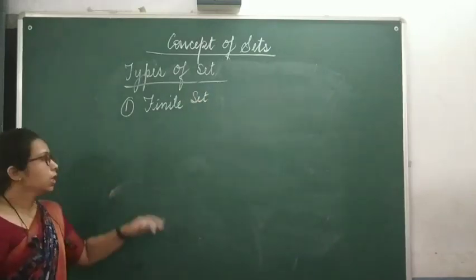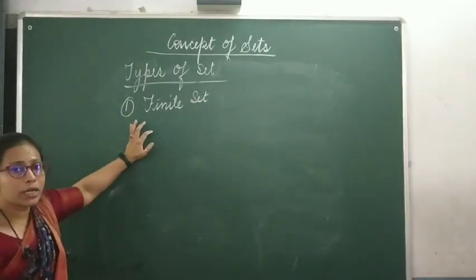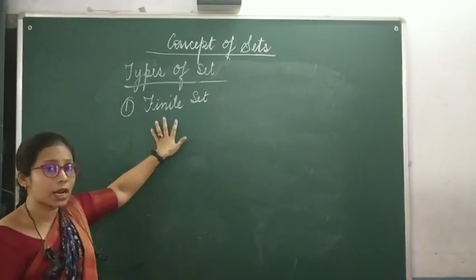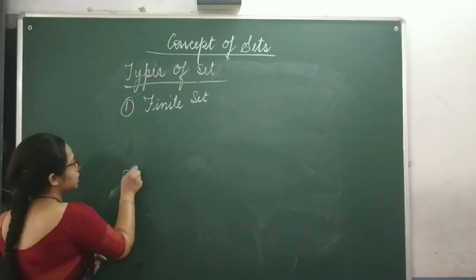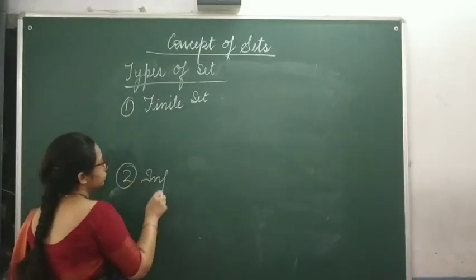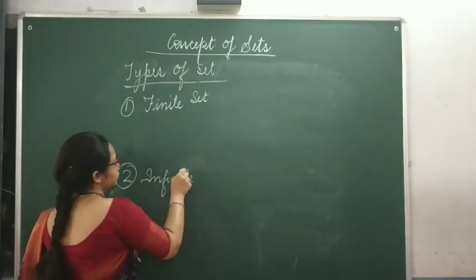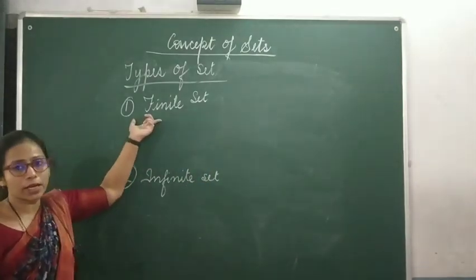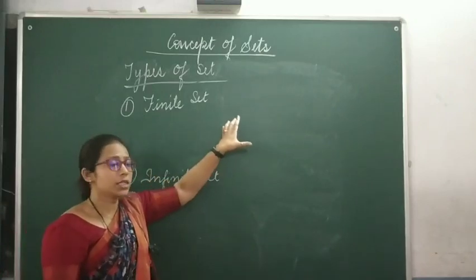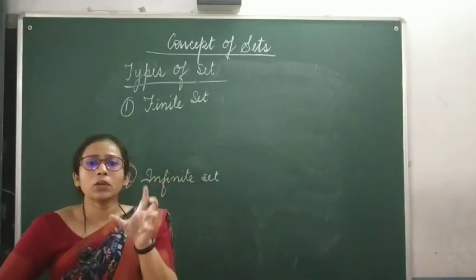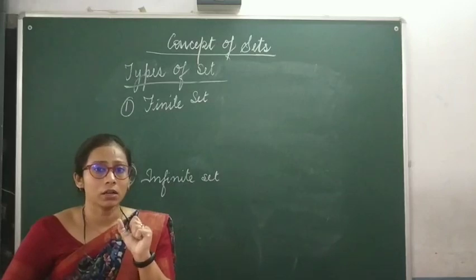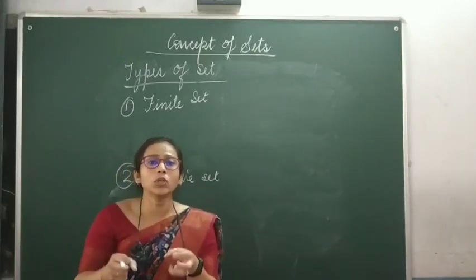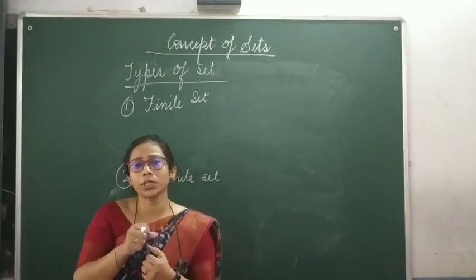Finite set. Before understanding what is a finite set, you can understand that if there exists a finite set, definitely there might be existing an infinite set. Now, first of all, let's talk about finite set. So, what is a finite set? By the word finite, what do you understand? You understand that the elements might be countable. It could be counted up.